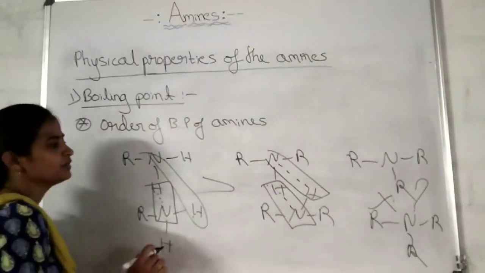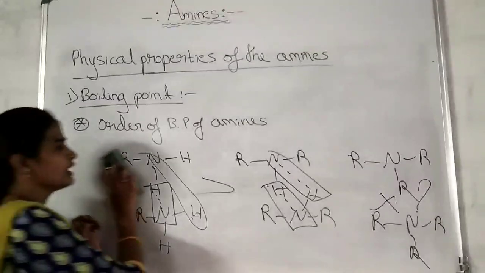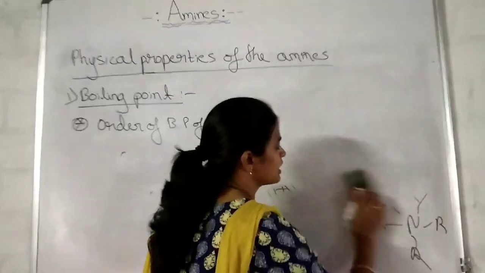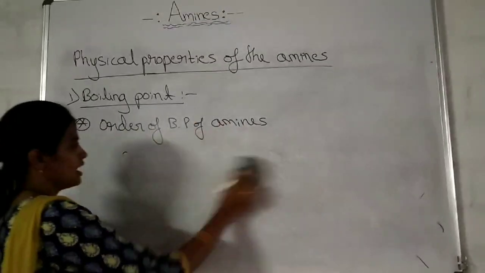Okay? Therefore, with this knowledge, one has to remember the order of boiling point of the amines.